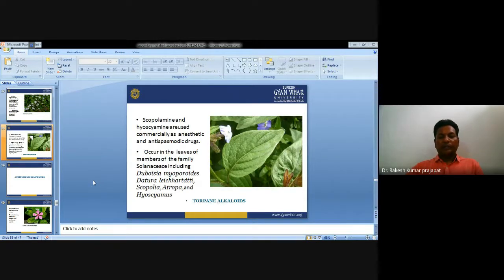Next is terpene alkaloids. Scopolamine and hyoscyamine are used commercially as an anesthetic and antispasmodic drug, which occur in the leaves of members of the family Solanaceae, including Duboisia myoporoides, Datura, Scopolia, Atropa, and Hyoscyamus. So these plant species synthesize scopolamine and hyoscyamine, which are used as anesthetic drugs.